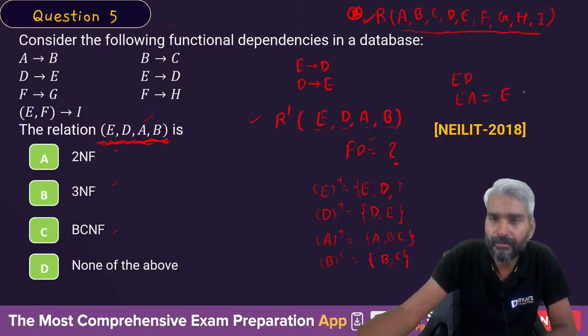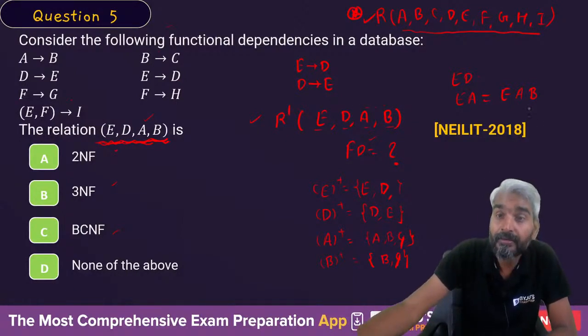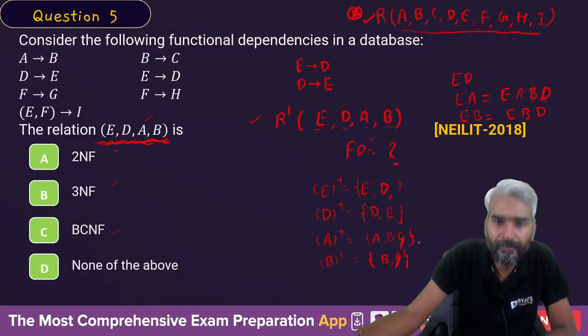You can get E, A, B. But this C is of no use because C is not in the relation. So from EA you can determine EAB. From EB you can determine EAB and D, obviously, because from E you can determine D as well. Now from E you can determine D, you can determine B, and no.